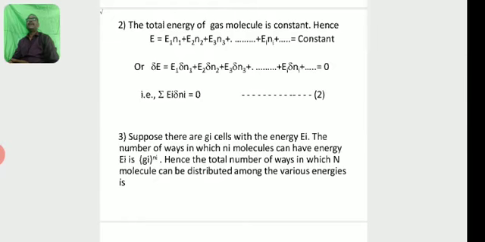Suppose there are gi cells with the energy Ei. The number of ways in which ni molecules can have energy Ei is gi to the power ni. Hence, the total number of ways in which N molecules can be distributed among the various energy levels.